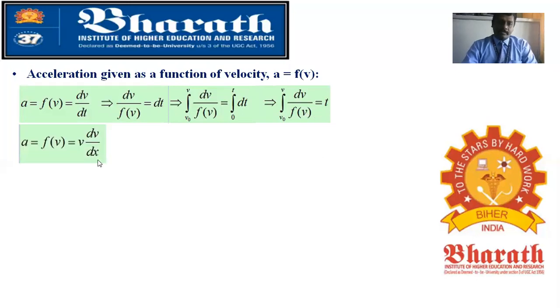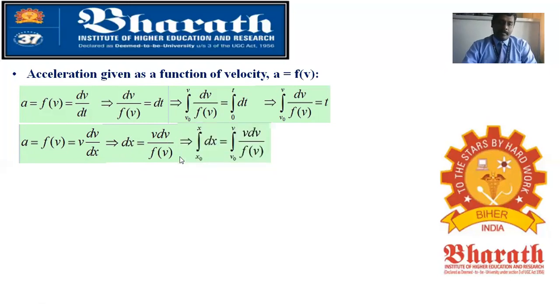Then acceleration, you will be able to write as v into dv by dx, and again you are able to make, at the next step, v dx equal to v dv by f of v. Then you can apply the integration for dx as x naught to x, for dv v naught to v. So finally you are getting x minus x naught equal to the integral from v naught to v of v dv by f of v.